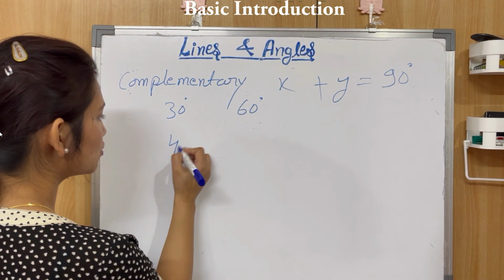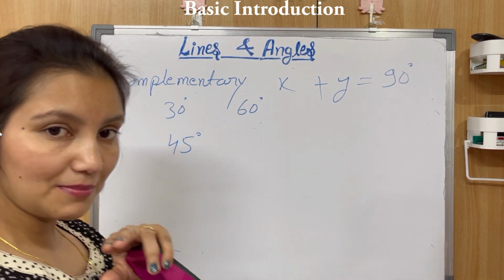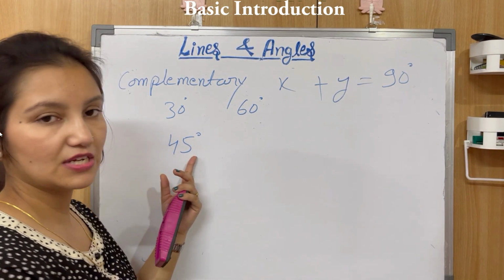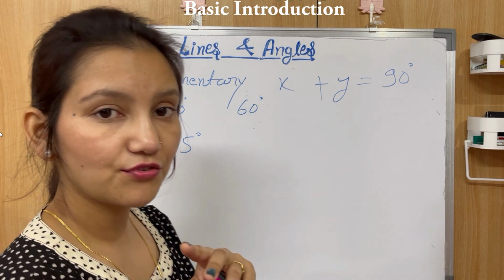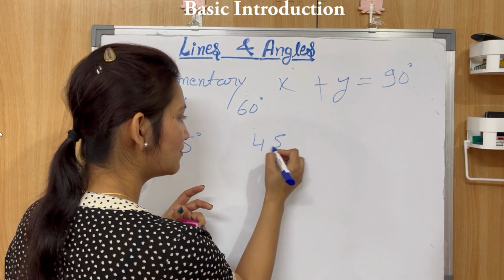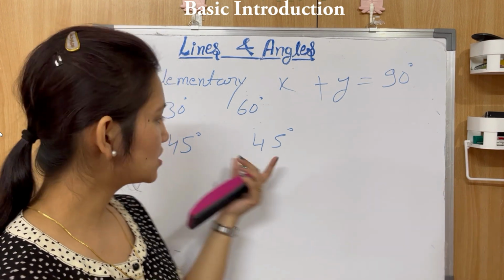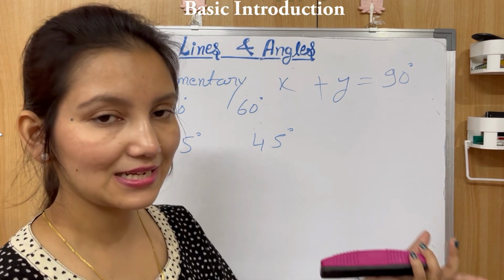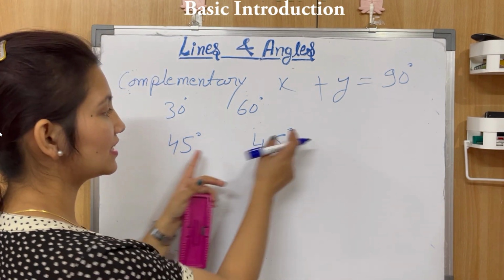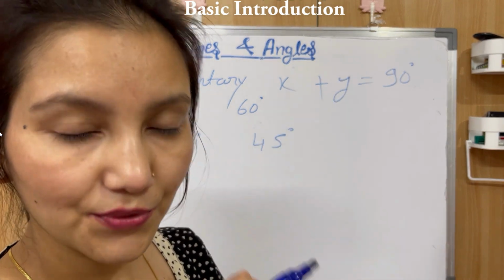If I ask you what is the complement of 45 degrees? The complement of 45 degrees is obviously 45 degrees because they both add up to make 90 degrees. So the complement of 45 degrees is 45 degrees itself, right?